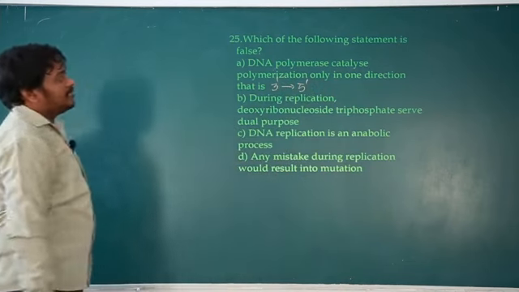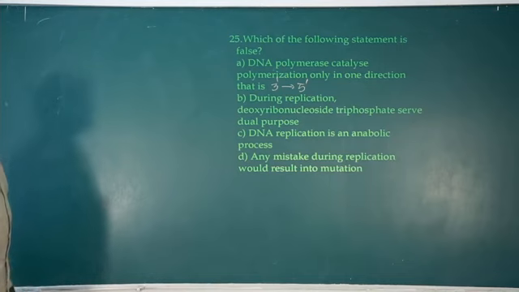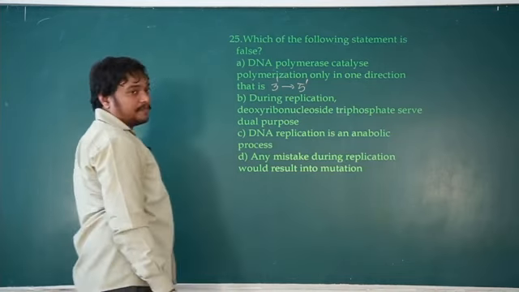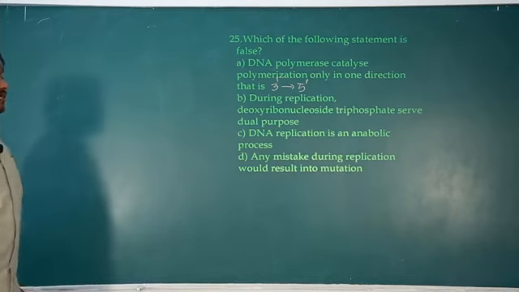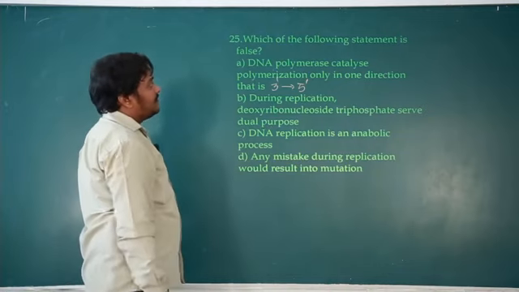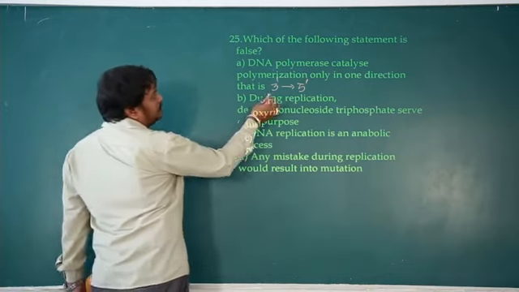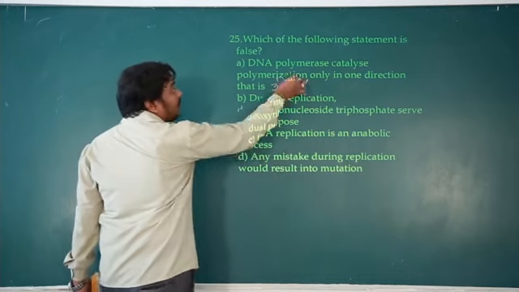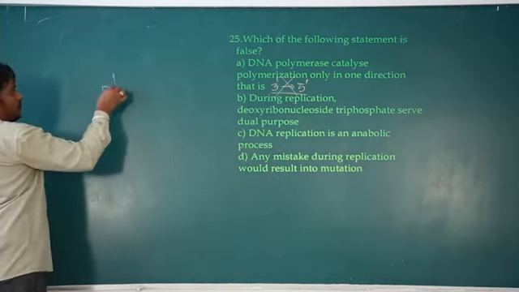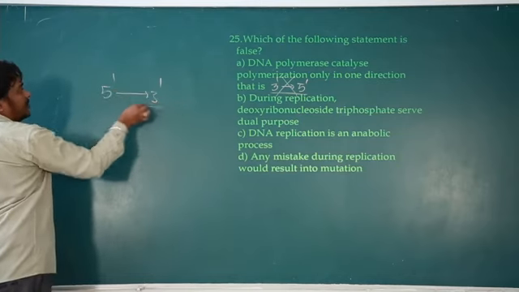Okay, so polymerization only in one direction, that is 3' to 5'. During replication, deoxyribonucleoside triphosphate serve as a dual purpose. DNA replication is an anabolic process. Any mistake during replication would result in a mutation. DNA polymerase catalyzes the polymerization. Is polymerization in one direction 3' to 5'? No, remember whether it is transcription or DNA replication, it should be the direction 5' to 3'.